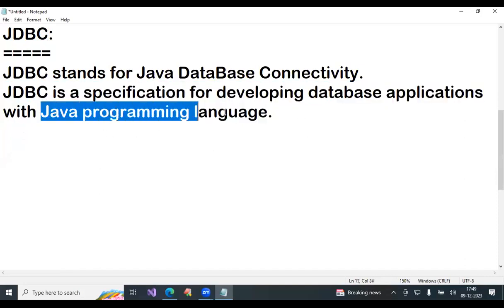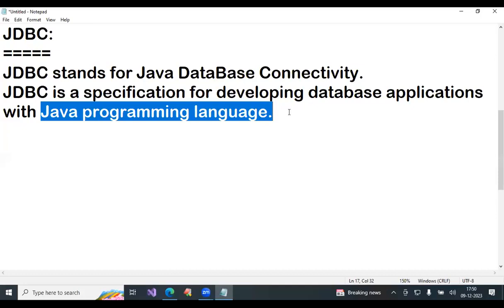Java programming language you studied, that is core Java, up to exception handling. Up to exception handling is called the language. Yesterday I explained one example. After the exception handling topic, that is the application part.